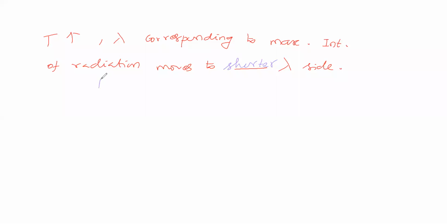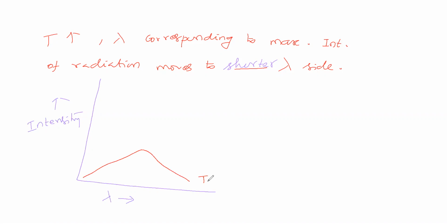Now, as per your point of view, we will see the graph. How the graph will be there. Here we are taking intensity of radiation for a black body. Here we are taking wavelength of radiation. Now we will see the graph at T1. At T1, the graph is like this. We have drawn the T1 graph.